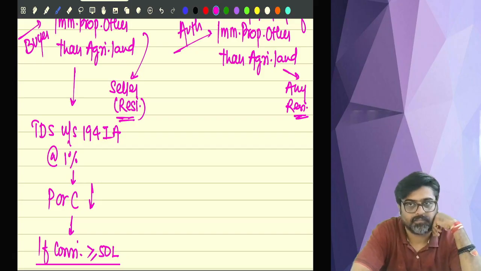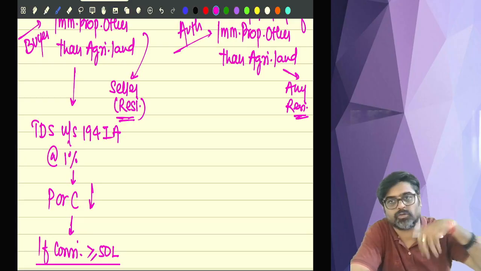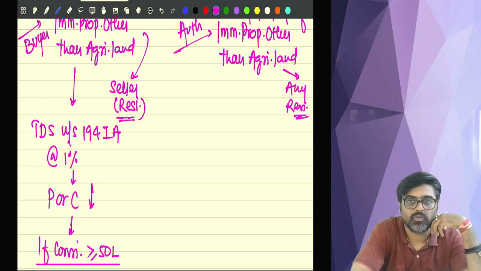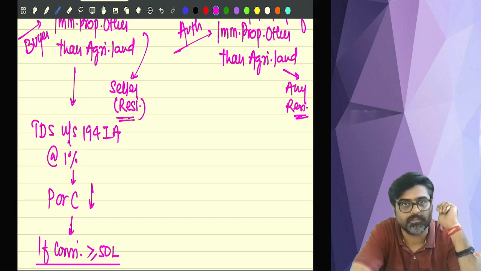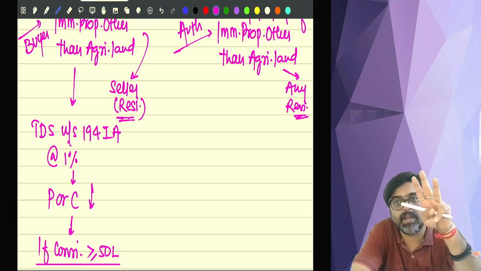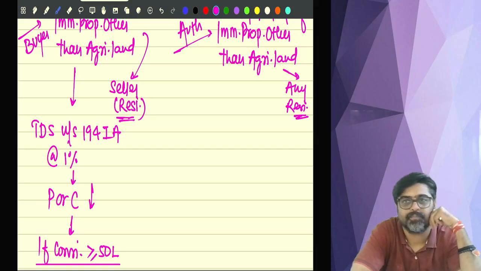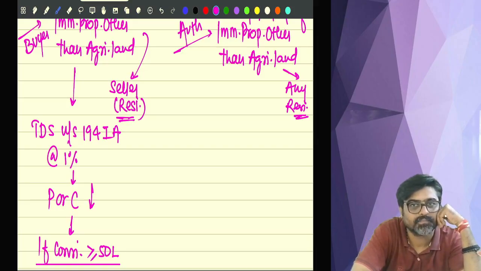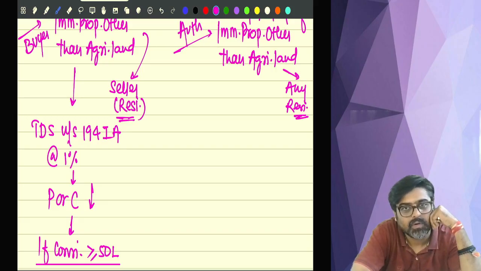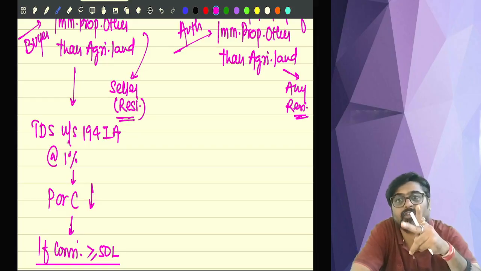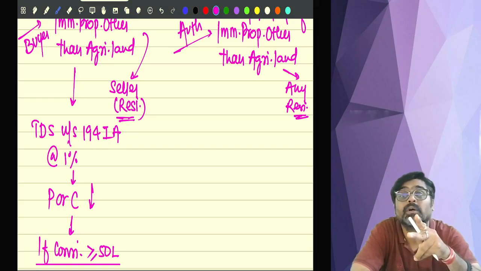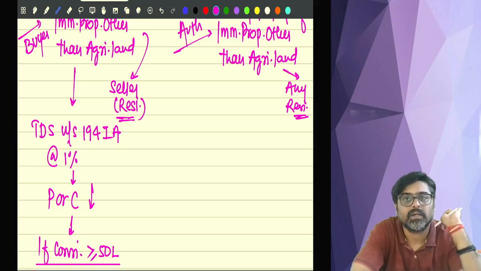So for example, Sushma is a seller. Sushma is a resident. And I am buying a property from Sushma. Okay. So Sushma, you have sold the property for 60 lakhs. So tell me, what is the consideration? 60 lakh. Is it more than 50? Yes. Now I am making 3 payments. 20, 20, 20. Will I deduct TDS? Yes. On every payment, I have to deduct TDS. Whenever that 20 lakh is paid or credited, whichever happens earlier, at that time I will deduct the TDS.